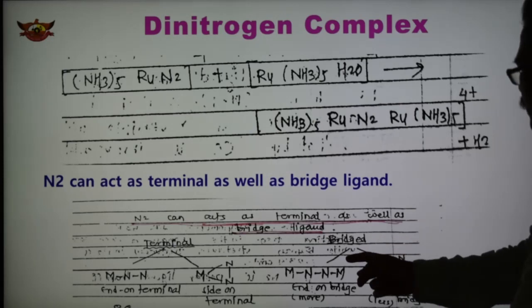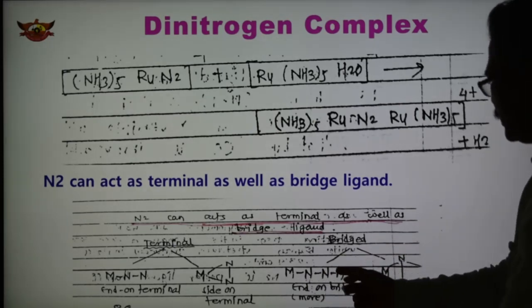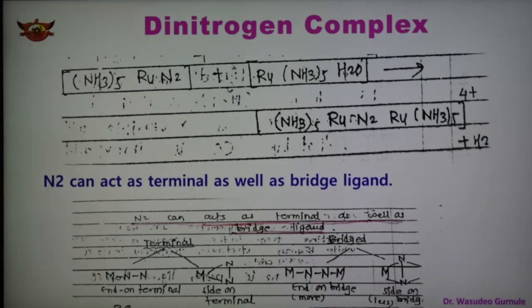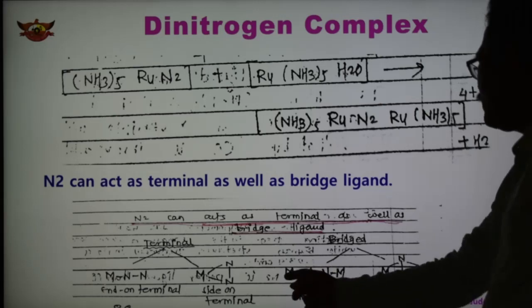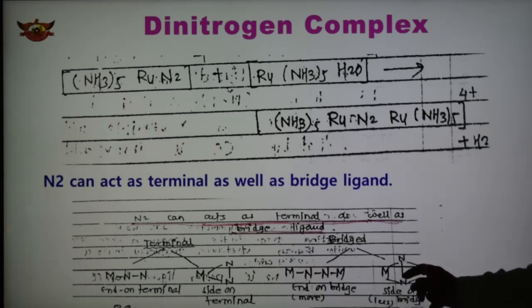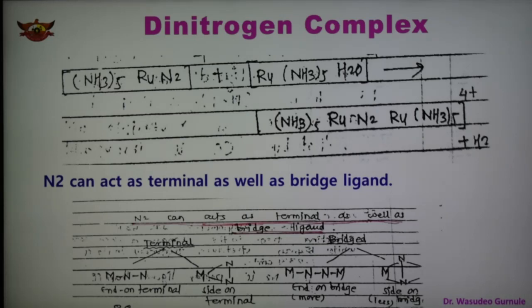Here N2 acts as a bridge between the two metals. This is the end-on bridge, and this is more stable. Another is the nitrogen between one metal and another metal, so this is the side-on bridge. So these are the two types of bridge and two types of terminal. Nitrogen can act as a ligand in this way.